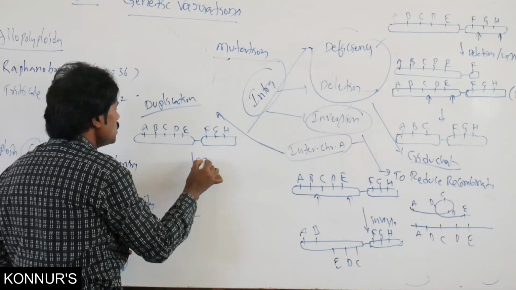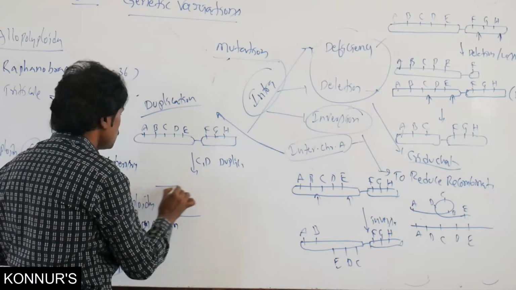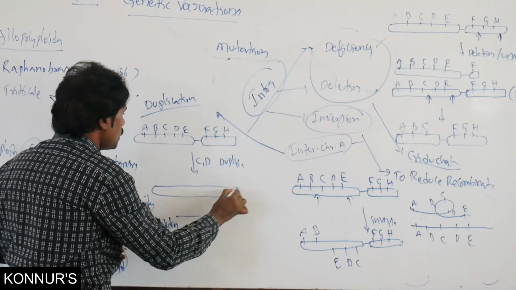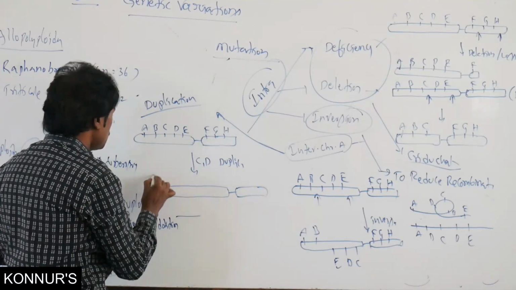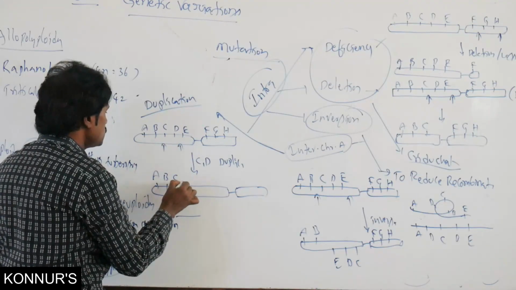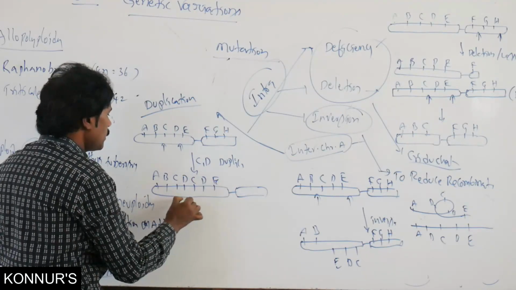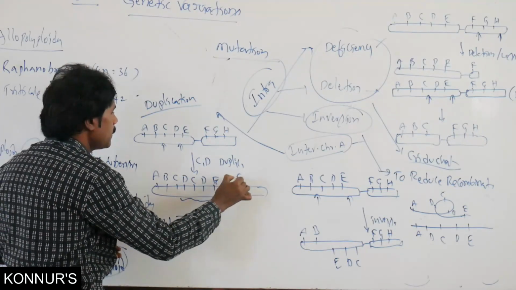Here C and D are duplicated. Then you observe B, C, D, C, D, E. In this area it is duplicated.